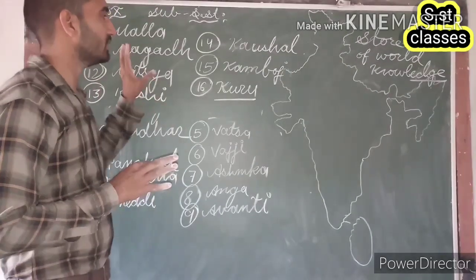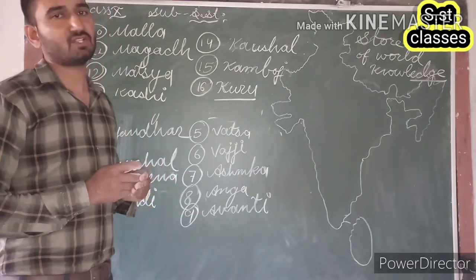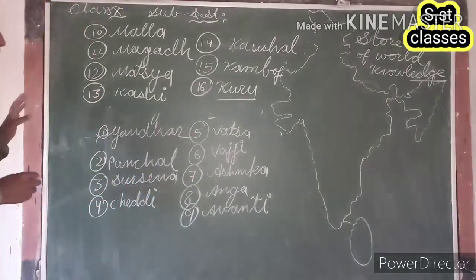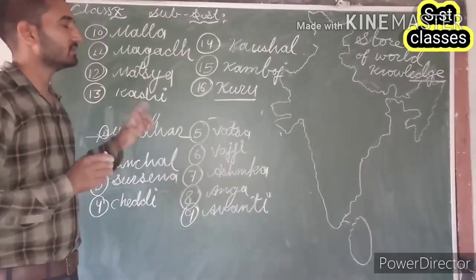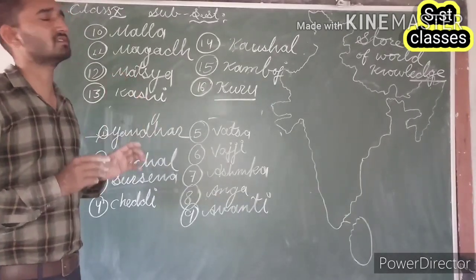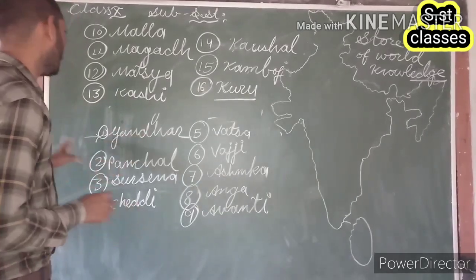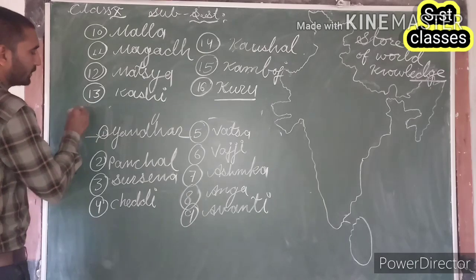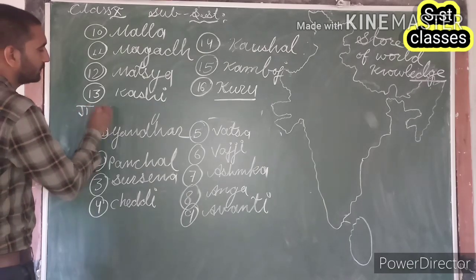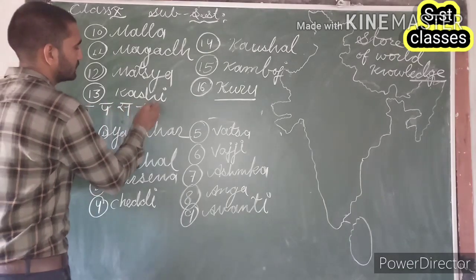In this way we have 16 Mahajanpadas. Now, if you have any difficulty learning the names of these 16 Mahajanpadas, then you can learn them with a formula, and I am going to write that in Hindi.